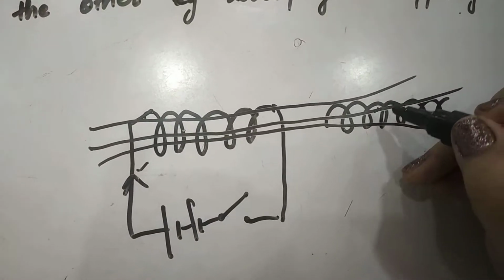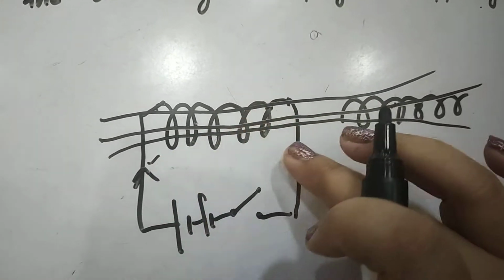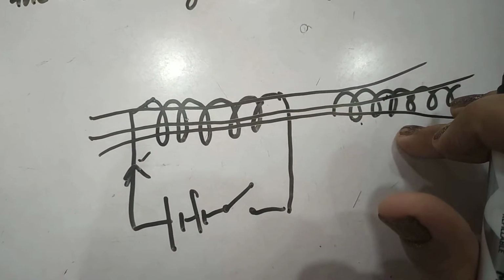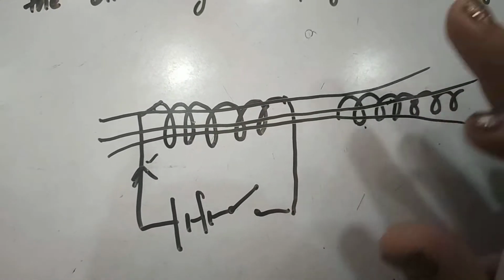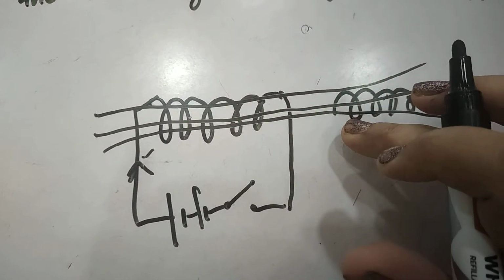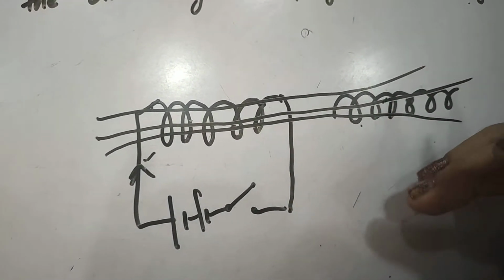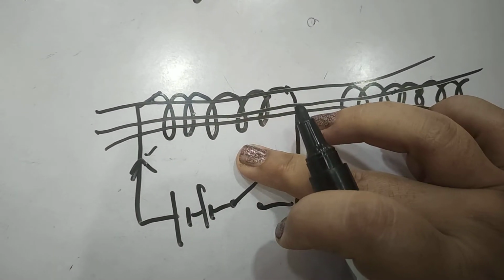Okay, so suppose current is being increased, current increases, flux increases, so flux in this will also increase. So an EMF will be induced which will oppose this increase in flux, and due to which that current will start flowing in a direction opposite to the cell current.